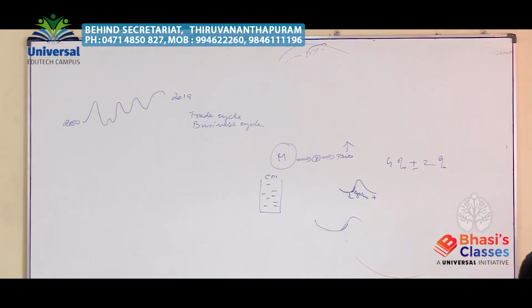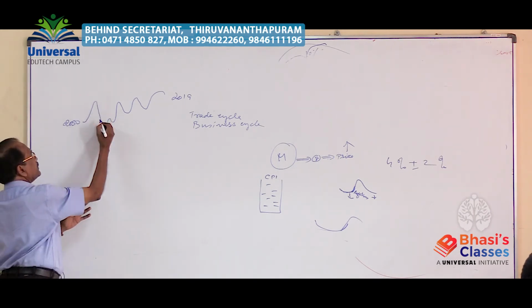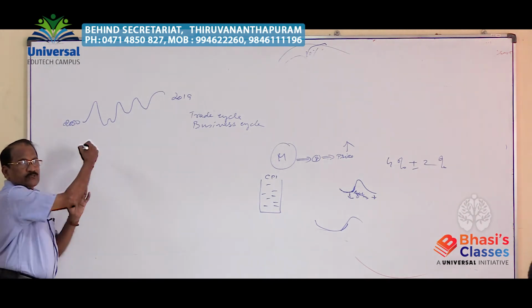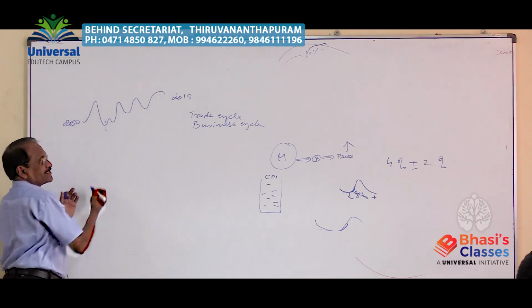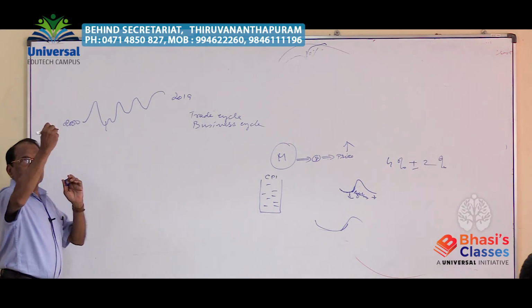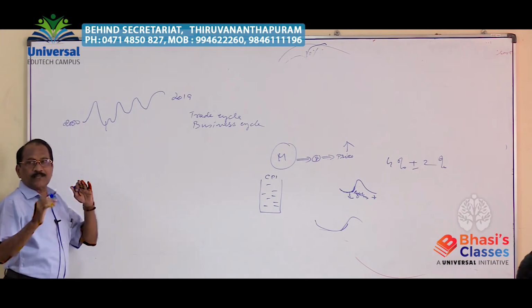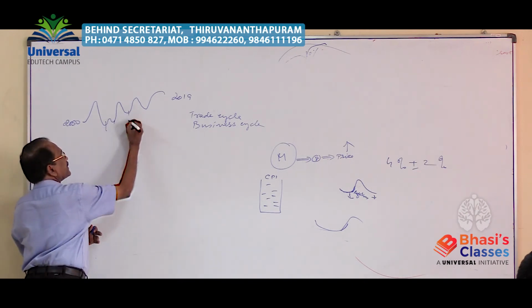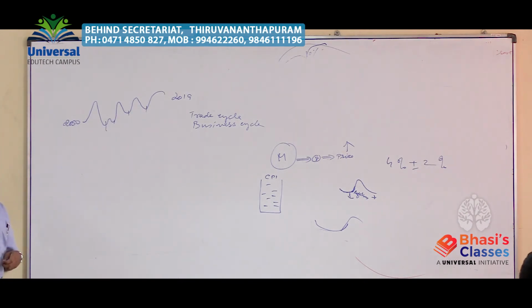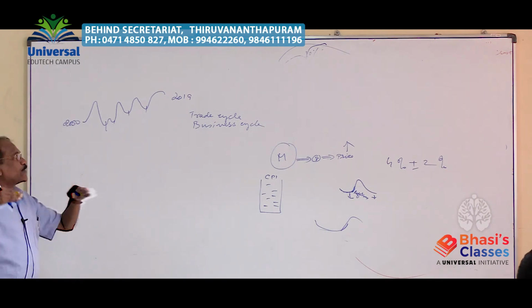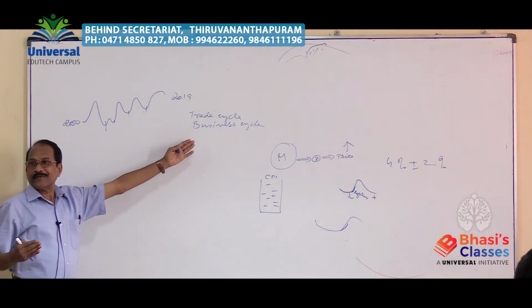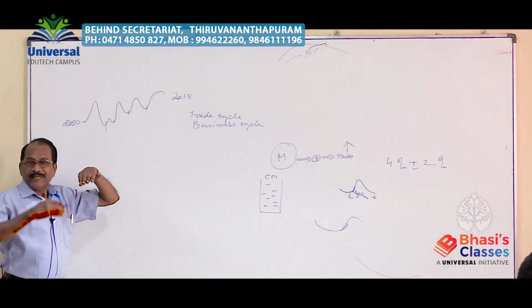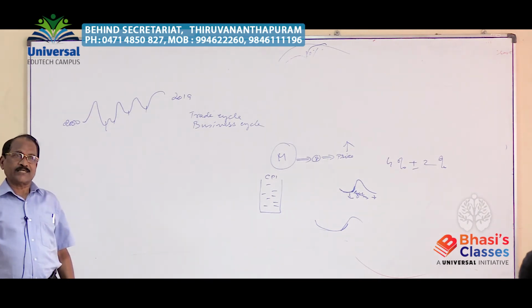Wave-like movement is possible. If you take one cycle, one upswing is followed by a downswing, sequentially in all the phases. One upswing and one downswing taken together make one complete cycle. Then second cycle, third cycle, fourth cycle. A number of such cycles constitute a trade cycle or business cycle during a long period of time.